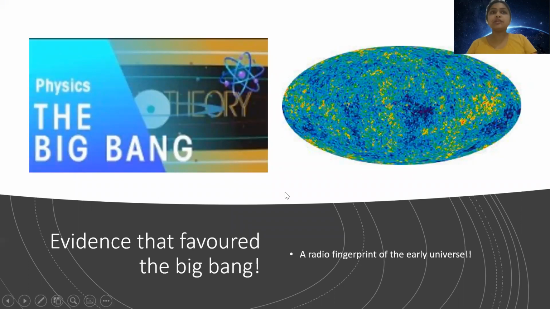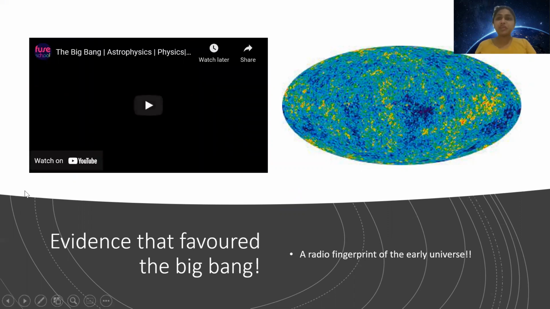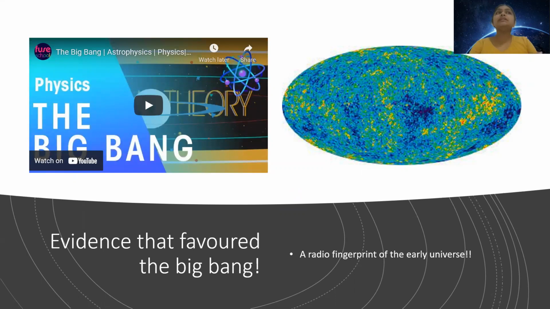Because the Big Bang Theory has won, we all know that Big Bang Theory won. So therefore, there must be some evidence that favored the Big Bang Theory. We have already seen in previous video redshift, that redshift proves that the universe is expanding. But that proves for both Big Bang Theory as well as the steady state theory. So there must be some other evidence that favors the Big Bang Theory. Let's watch this video together and it will tell us which evidence we are talking about.